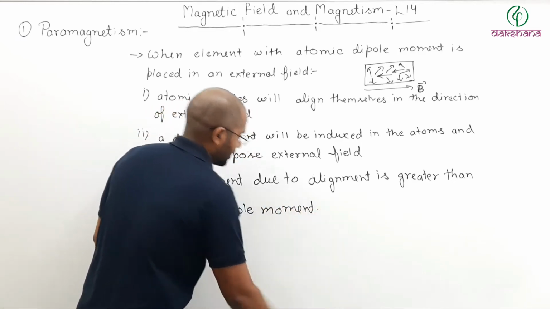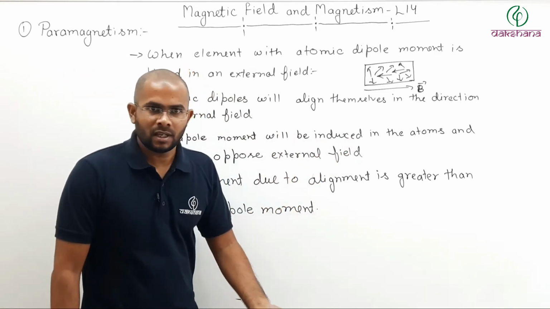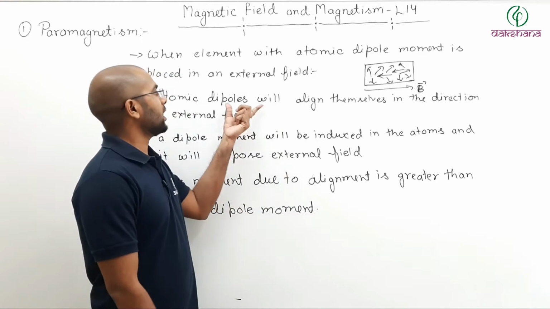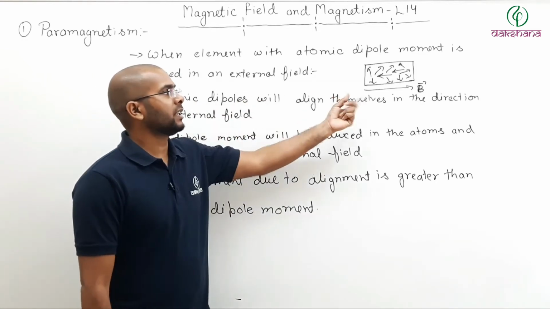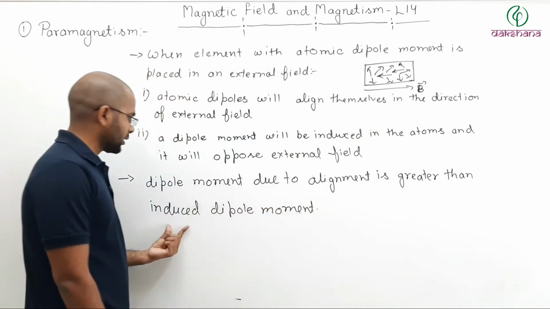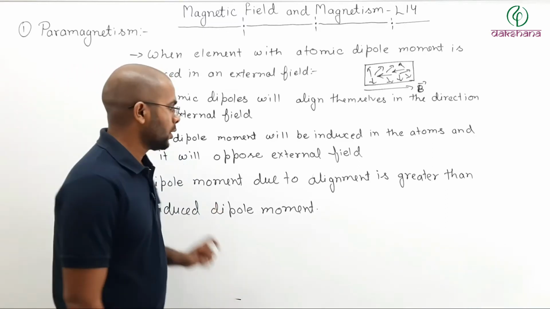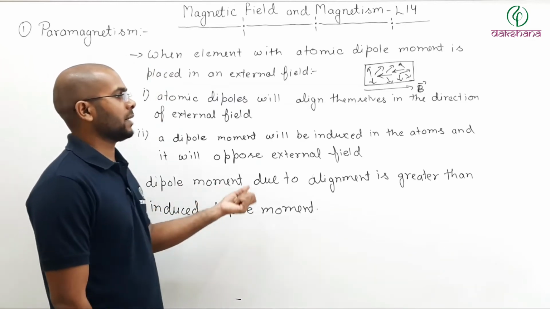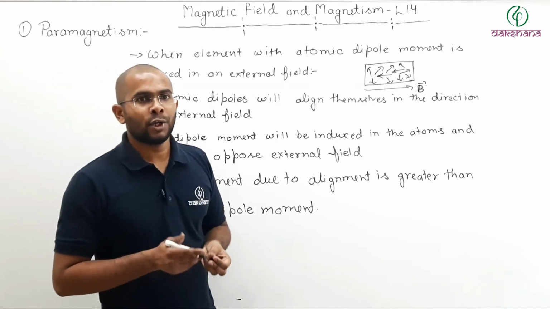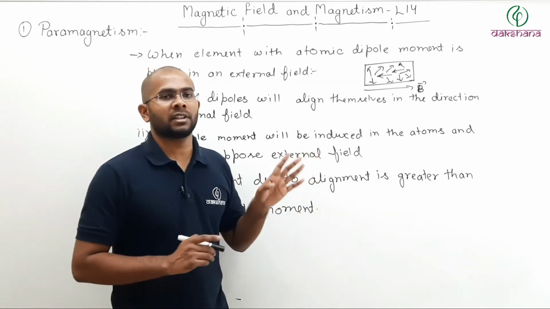Now what is the meaning of this? See here, induced dipole moment is trying to oppose the external field. So induced dipole moment will be in the opposite direction to the field, and the already present dipoles, due to alignment, are in the same direction as the field. So here dipole moment due to alignment and induced dipole moment will be in opposite directions. So what will happen? Since dipole moment due to alignment is greater and induced dipole moment is small, you will have a net dipole moment in the direction of external magnetic field.